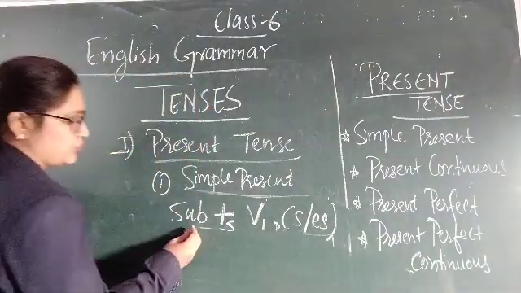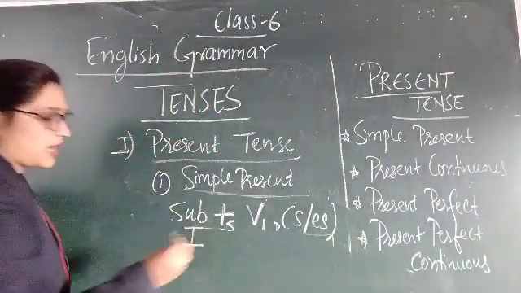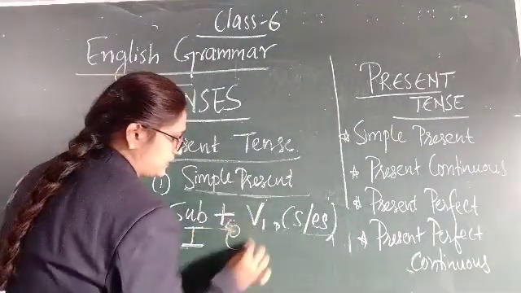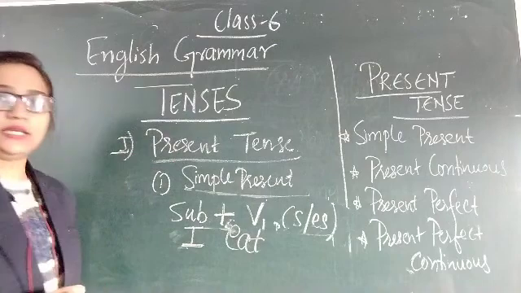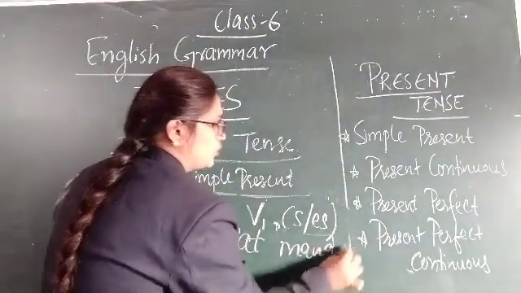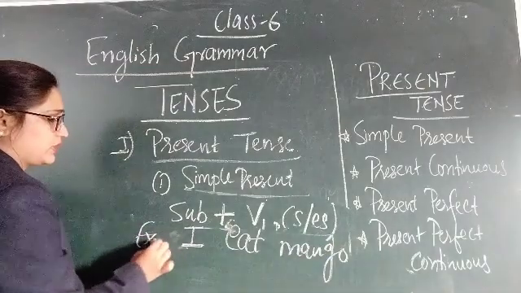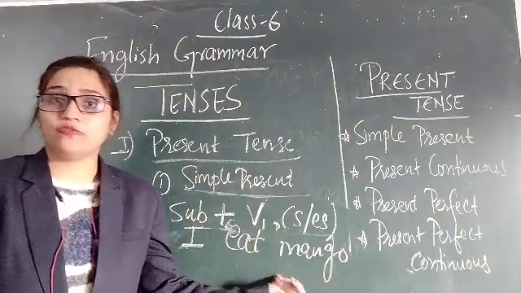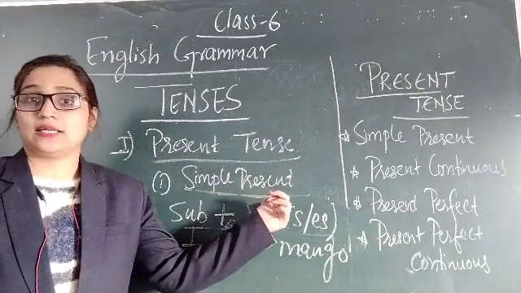For example, I choose I. Verb first form is eat. Mango. I eat mango. This is an example of simple present.